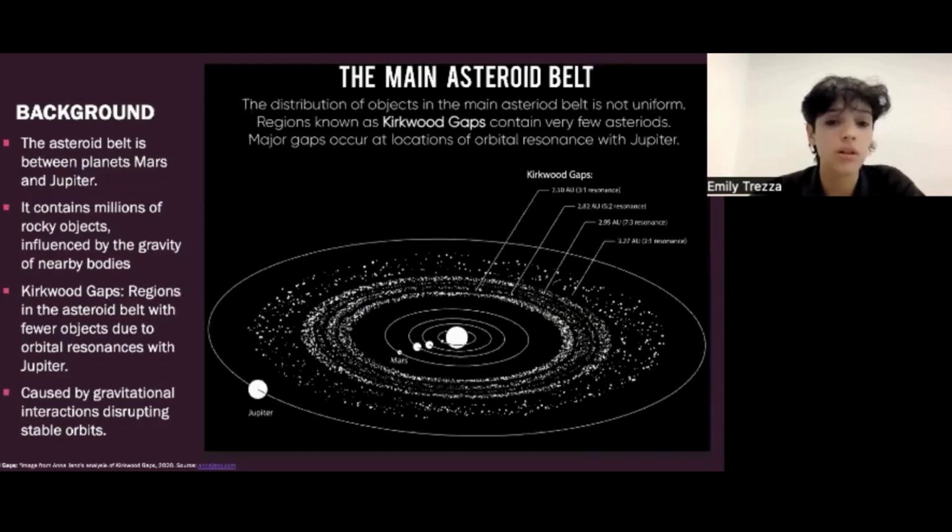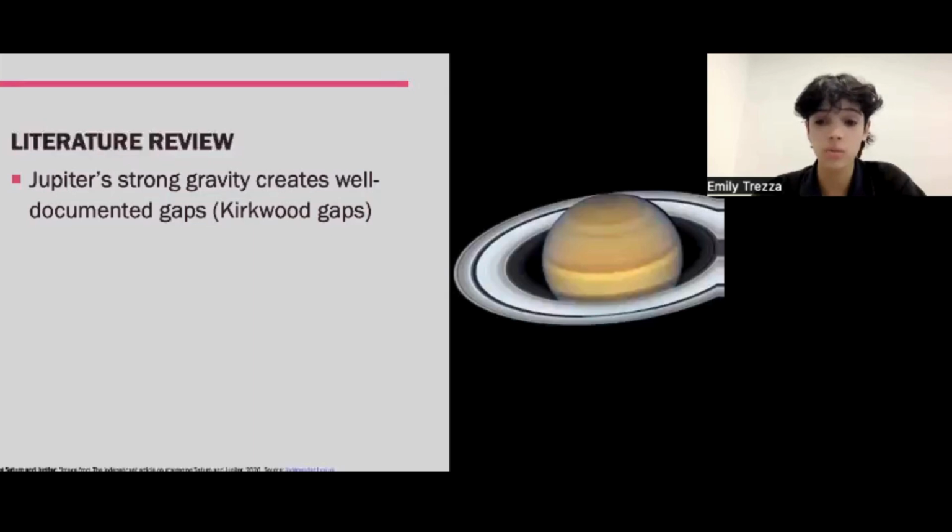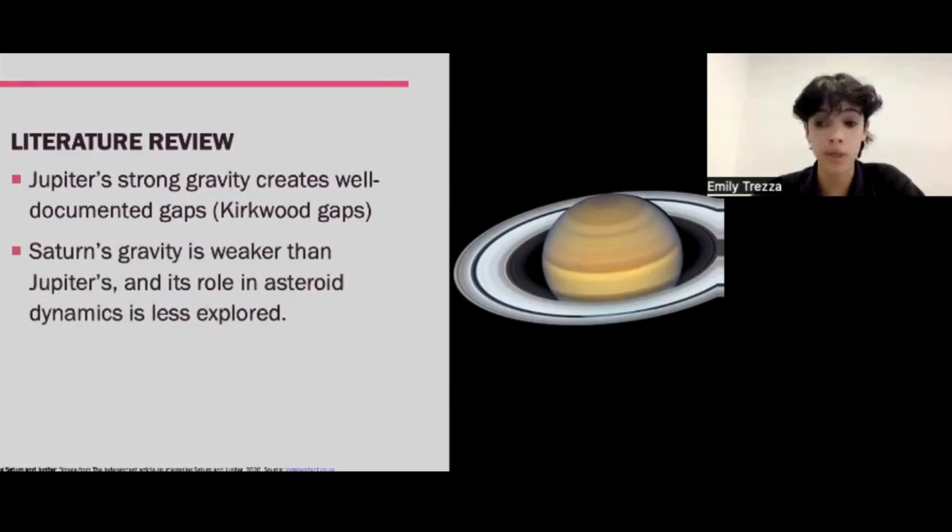So, the distribution of objects in the main asteroid belt is not uniform. Regions known as Kirkwood gaps contain very few asteroids, and major gaps occur at locations of orbital resonance with Jupiter, and in the image you can see the visible gaps that are due to Jupiter. So, research indicates that Jupiter's strong gravitational pull creates pronounced Kirkwood gaps. This is proven. In contrast, Saturn's gravity is weaker, making its influence more subtle and harder to detect.